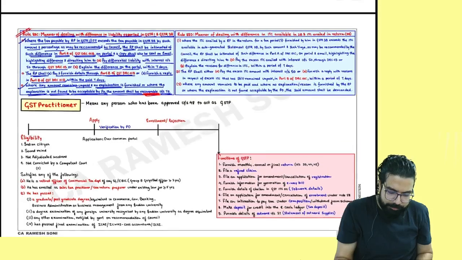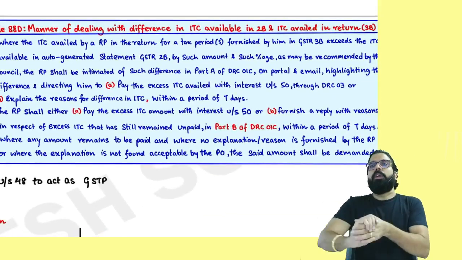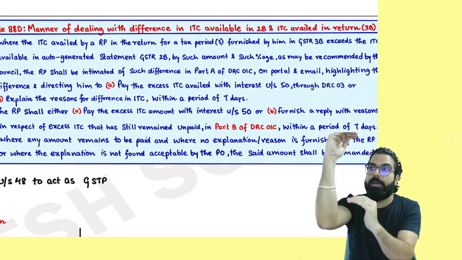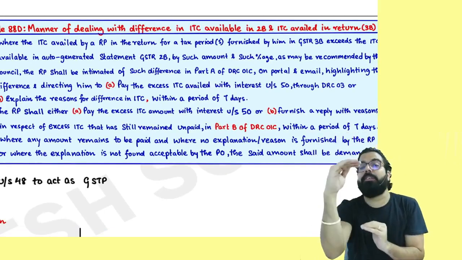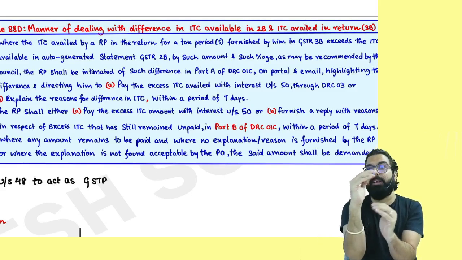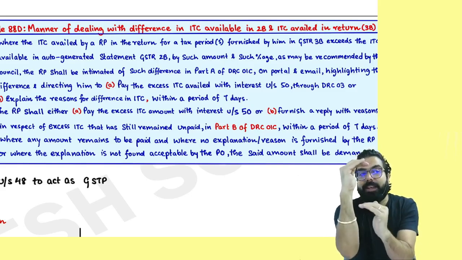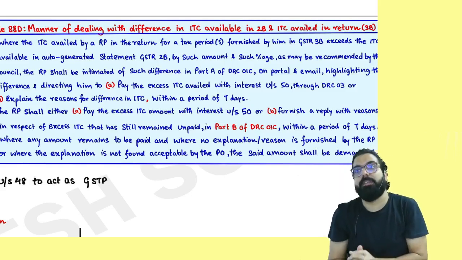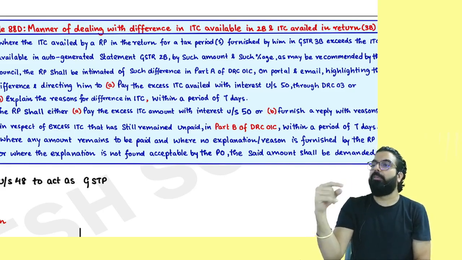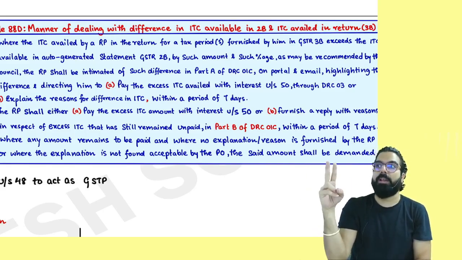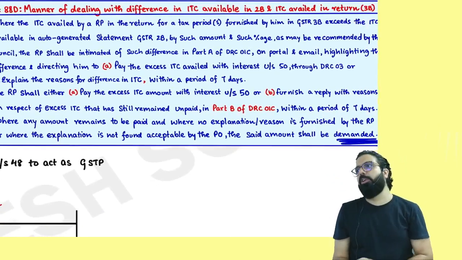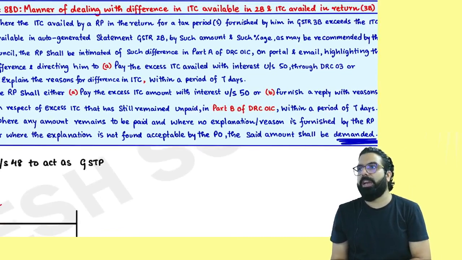Everyone over here, next. GSTR 2B. See, GSTR 1 and GSTR 3B difference, rule number 88C. GSTR 2B and GSTR 3B, if there is a difference in the ITC which is taken, you will be informed. Either reply or pay the differential. If you don't reply and don't pay the differential, they will first send you a demand order and then they will do the recovery. Can I go ahead, everyone?